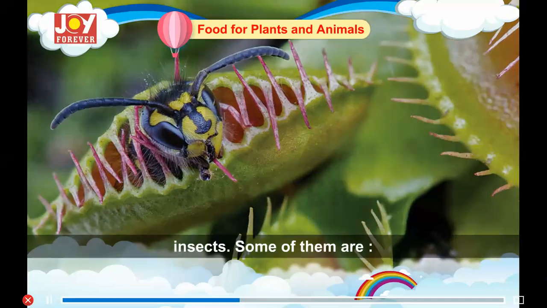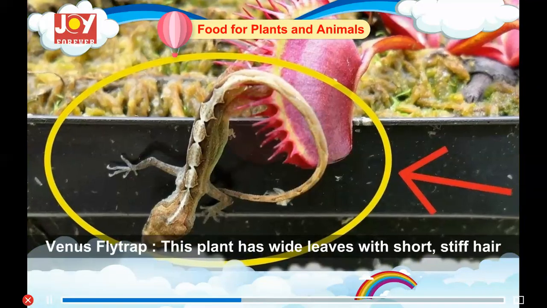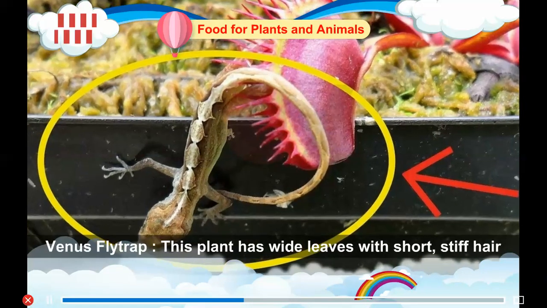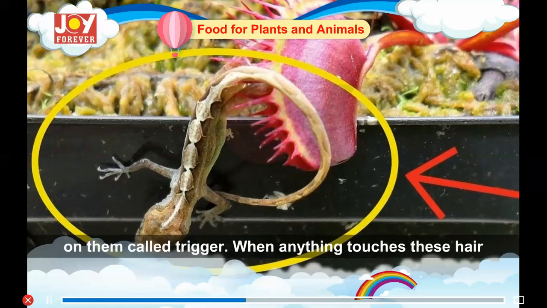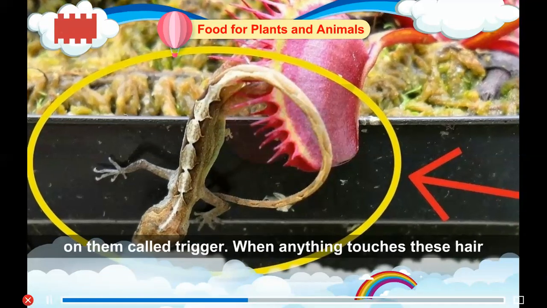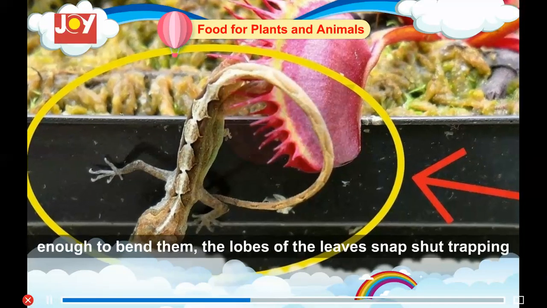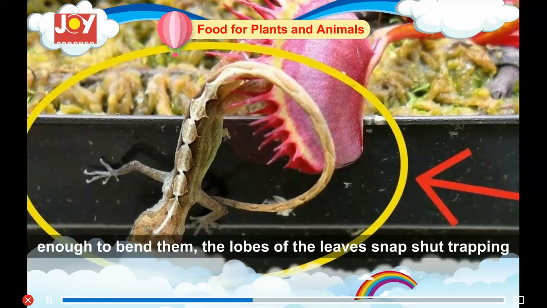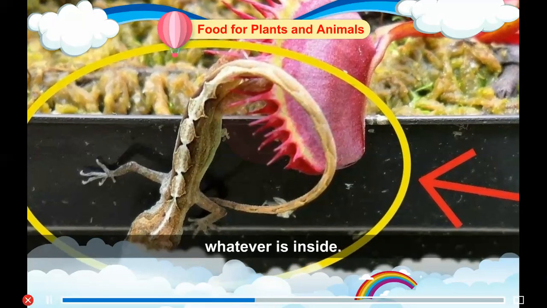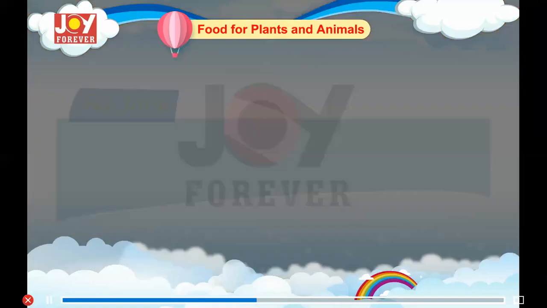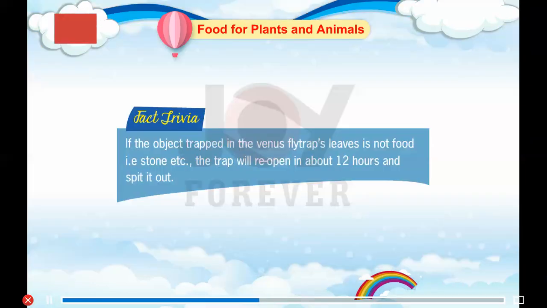Some of them are Venus flytrap. This plant has leaves with short, stiff hair on them called trigger hair. When anything touches these hair enough to bend them, the lobes of the leaves snap shut, trapping whatever is inside. Fact trivia. If the object trapped in the Venus flytrap's leaves is not food, the trap will reopen in about 12 hours and spit it out.